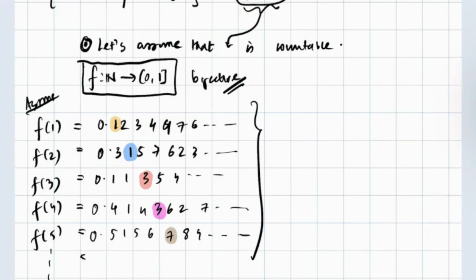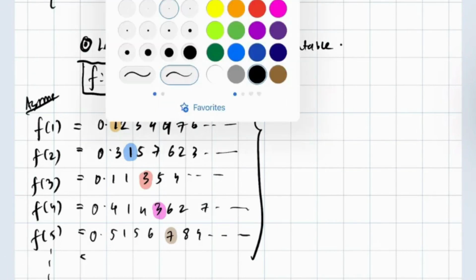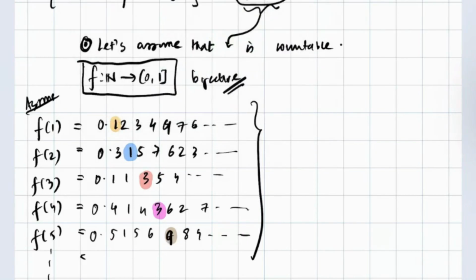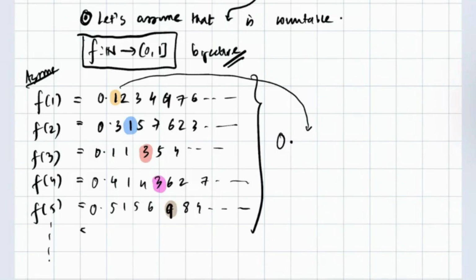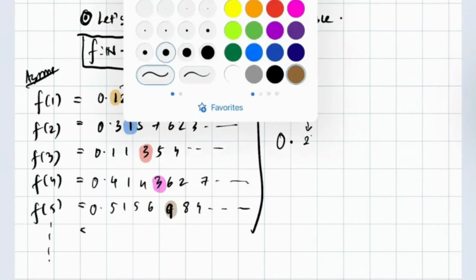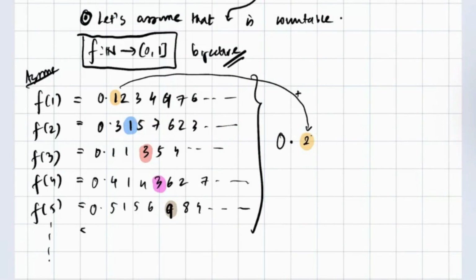So we found a new number. That means we take 0.1, the first element that we have got, and we change it by adding 1 to it. The second number, we place it in the second place; let's say it's 2 again.